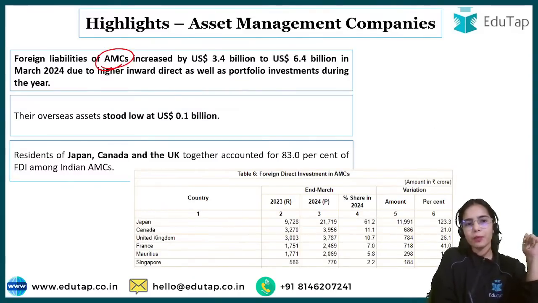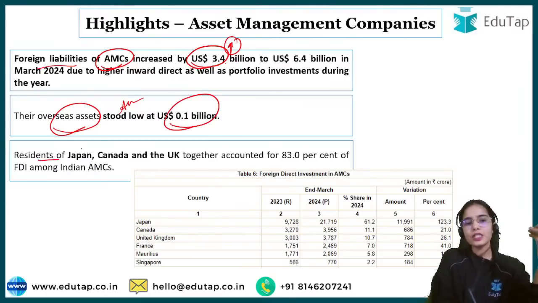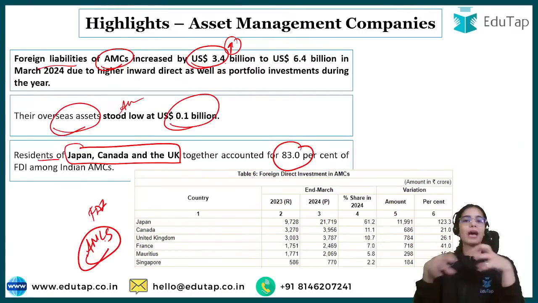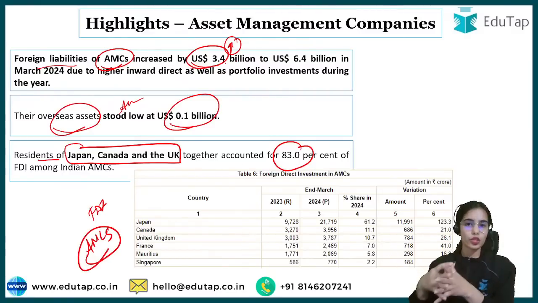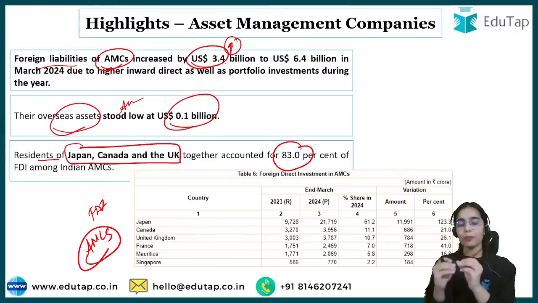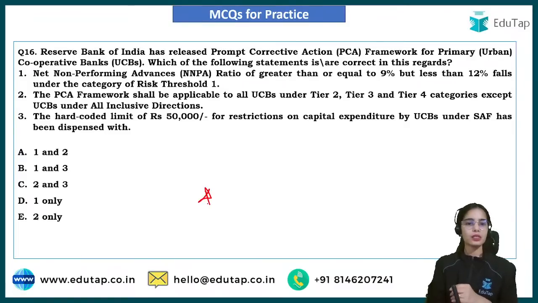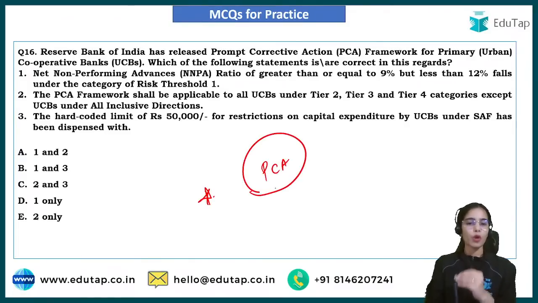For the asset management company, the foreign liabilities have increased by nearly $3.4 billion, while the overseas asset of asset management companies is only $0.1 billion. Residents of Japan, Canada and UK have done 83% of foreign direct investment in asset management companies. So asset management companies are managing the assets, the mutual funds, the pooled money, and they have received foreign direct investment mostly from Japan, Canada and UK. Okay. Now try to answer this question. This is regarding your PCA framework, the prompt corrective action framework for the primary urban cooperative banks.